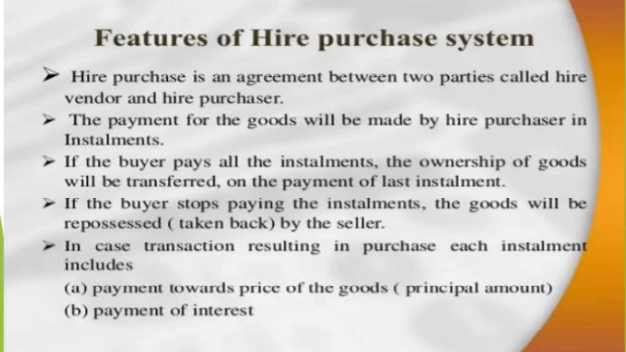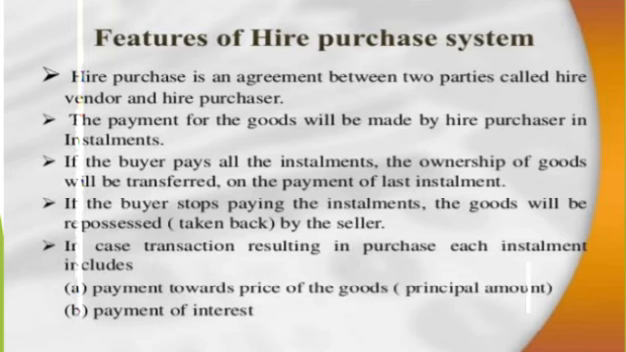Second, the payment for goods will be made by the hire purchaser in installments. The third main feature is that if the buyer pays all the installments, the ownership of goods will be transferred on the payment of the last installment. Fourth one is if the buyer stops paying the installments, the goods will be repossessed by the seller. In case the transaction results in purchase, each installment includes the price of the goods and payment of interest.